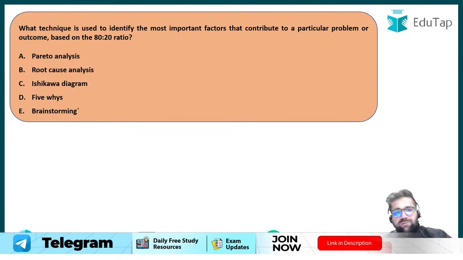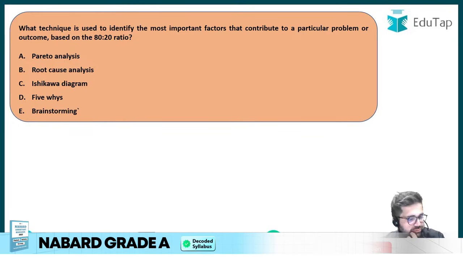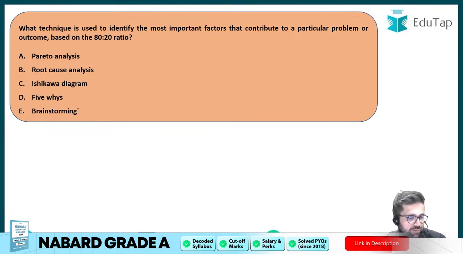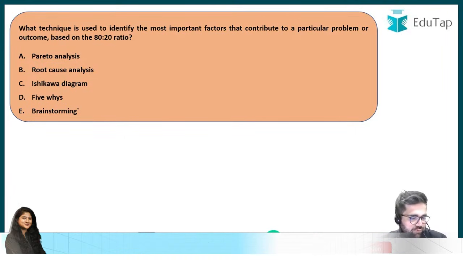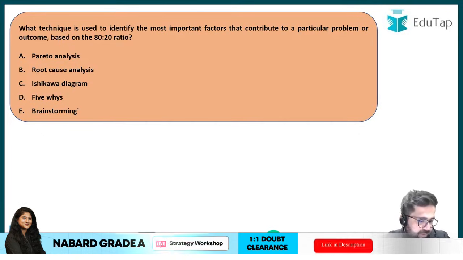Anyone from the chat box who would like to attempt this question? Very low participation indeed. Cool. So the first answer which I'm getting is from Akash.